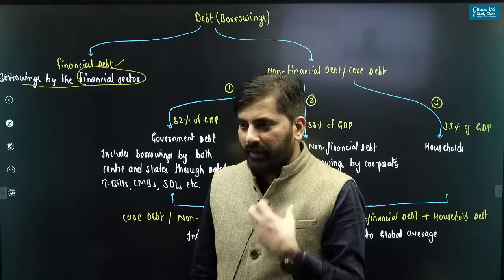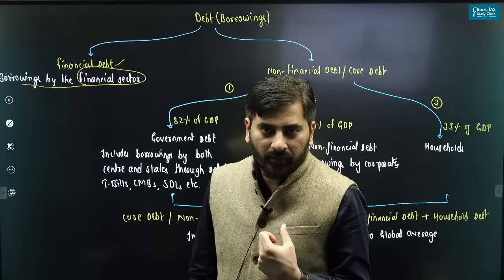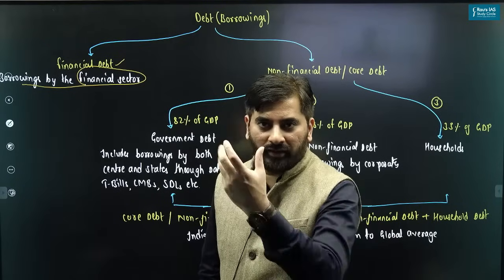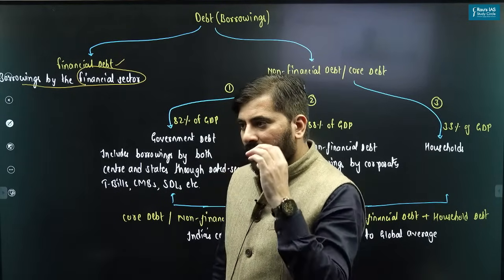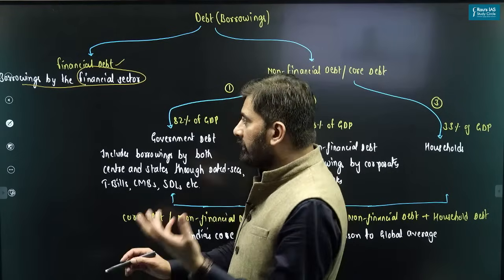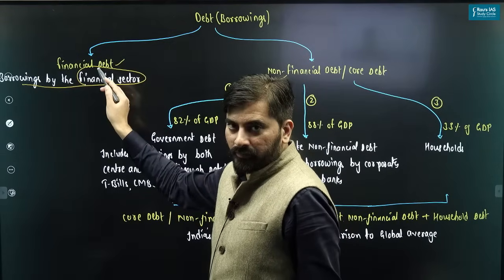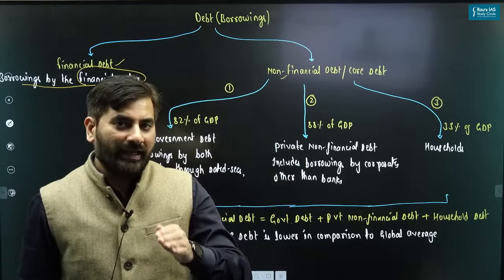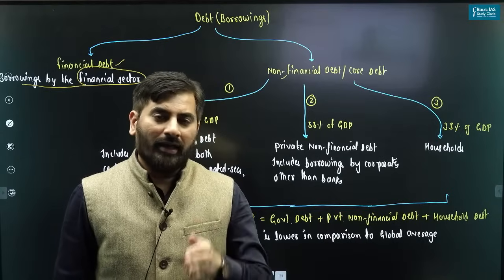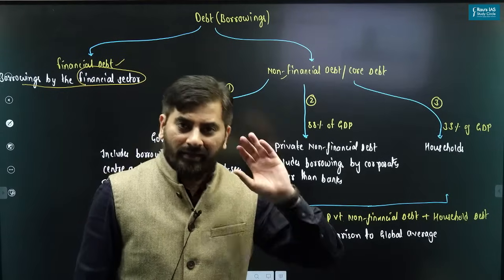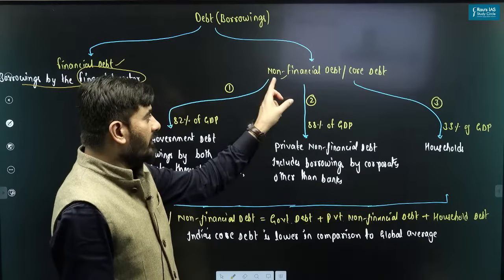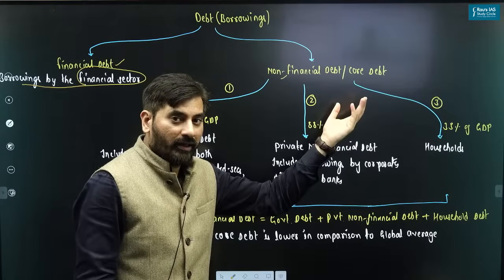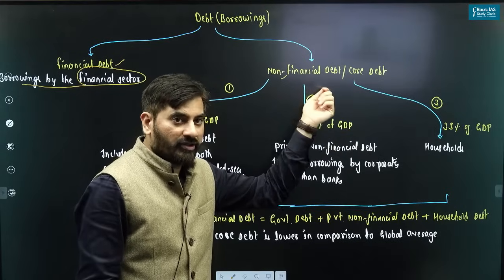So whatever money the banks borrow, how do banks borrow money? Banks can very well borrow money by issuing corporate bonds, right? They can borrow money from other international institutions, or from outside India. All of that money which the bank or any financial institution is borrowing, we call it financial debt. Except the borrowing by the financial institution, everything else is the non-financial debt. So who is actually borrowing money and whose borrowing is included in the non-financial debt?